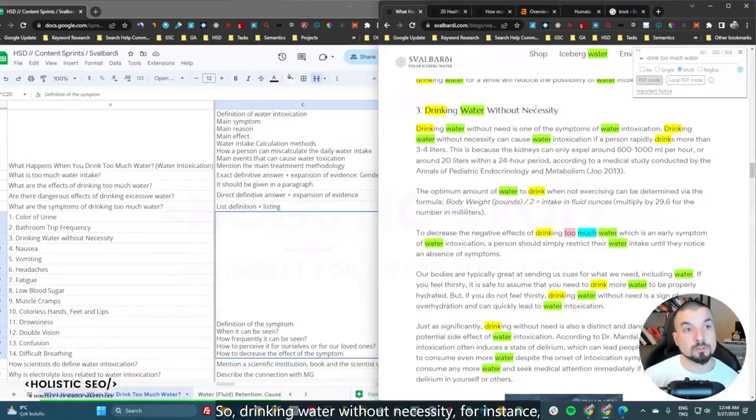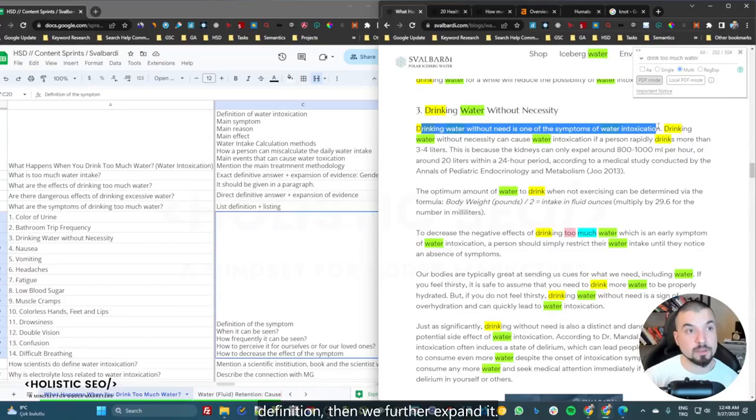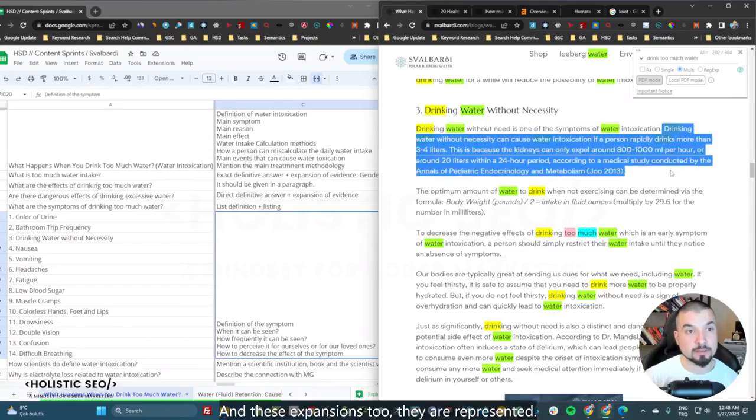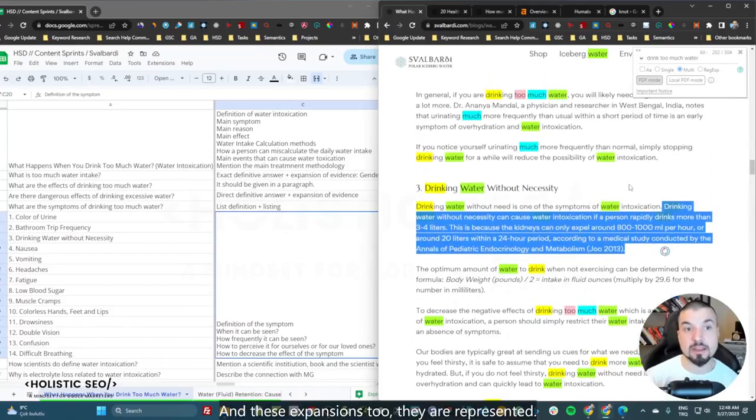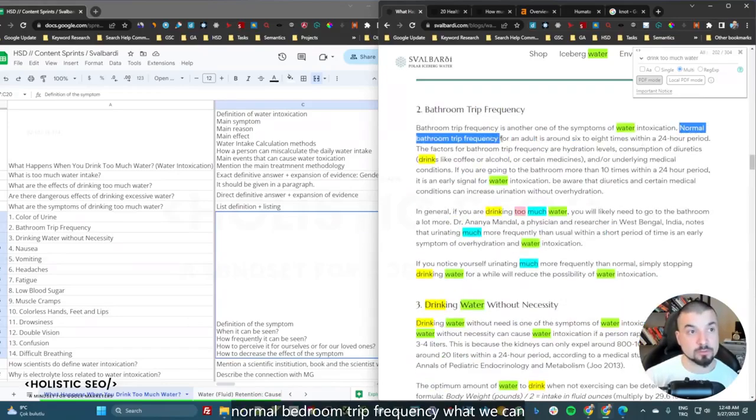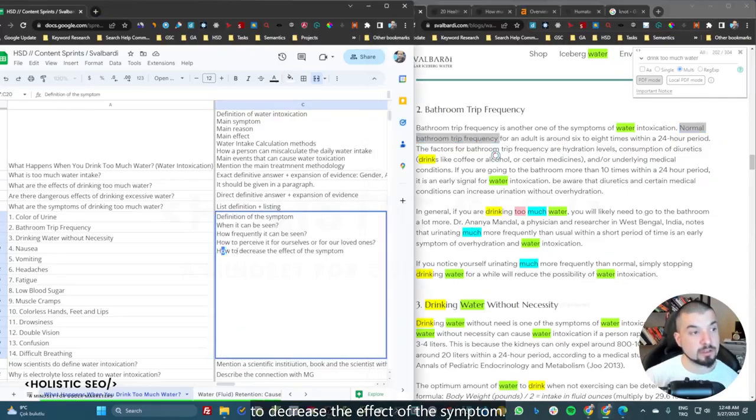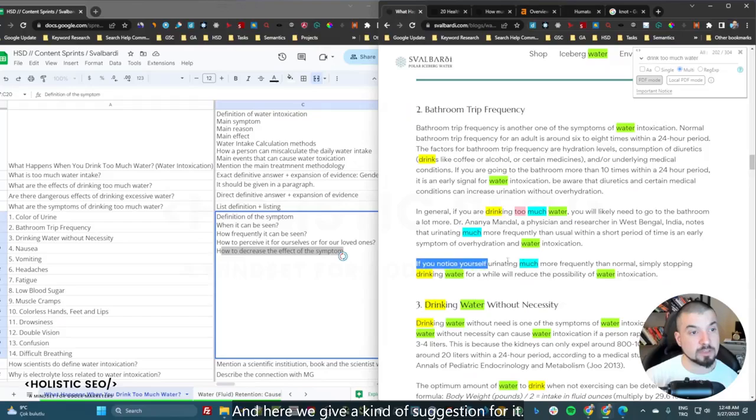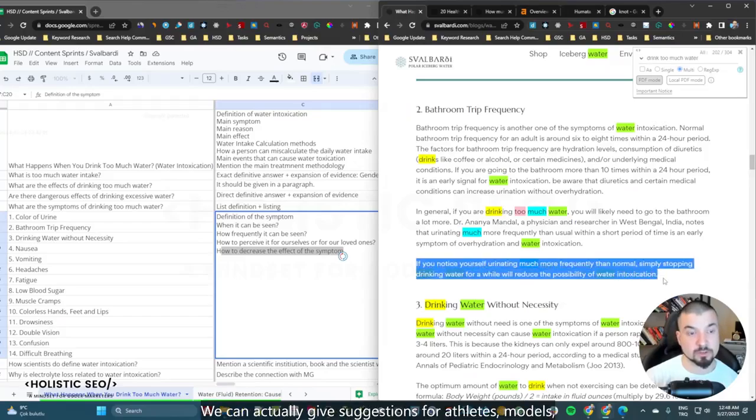So drinking water without necessity, for instance, in this area too, we give a definition. Then we further expand it, and these expansions too, they are representative. For instance, here we just gave the normal bathroom trip frequency, but we can actually give the excessive ones. In this area, we directly tell how to decrease the effect of the symptom, and here we give a kind of suggestion for it. We can actually give suggestions for athletes, models, older senior athletes, or toddlers, teenagers, etc.